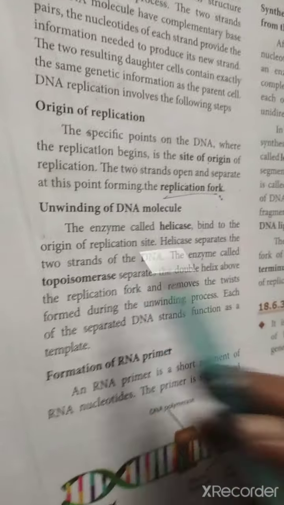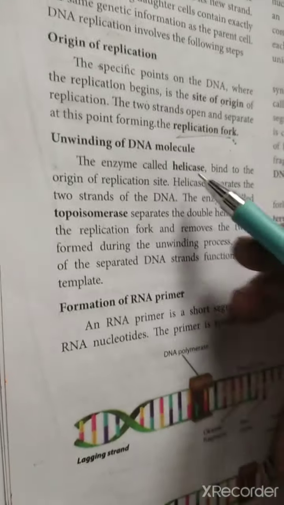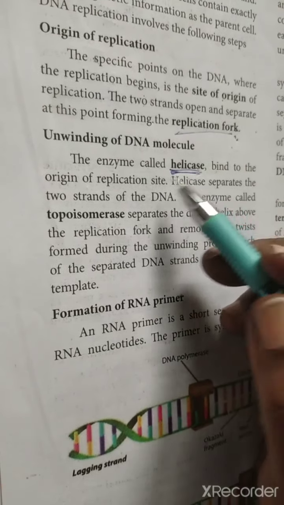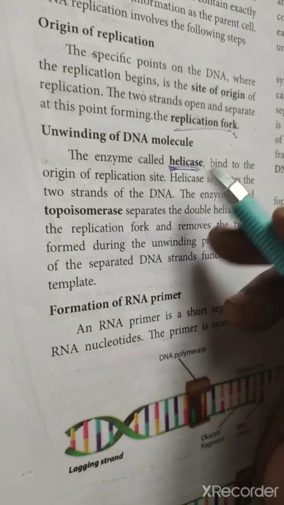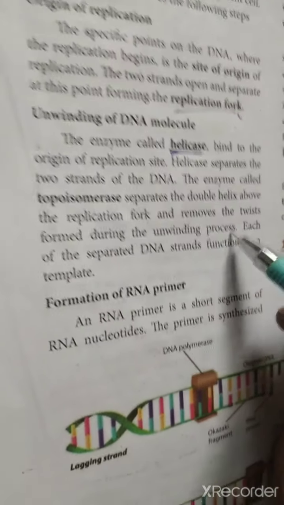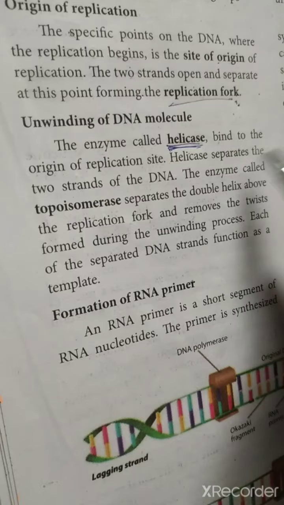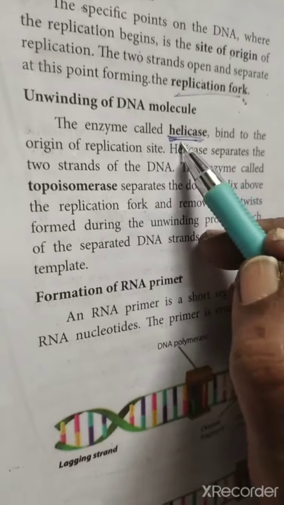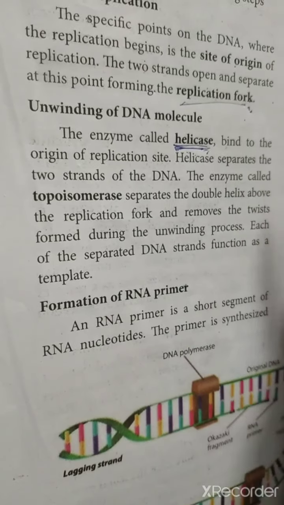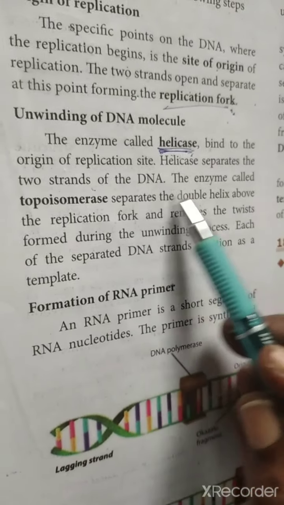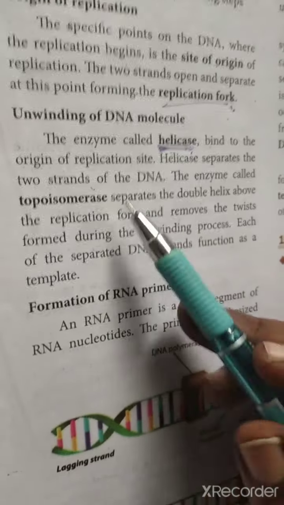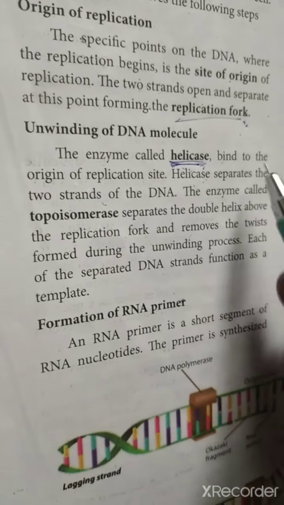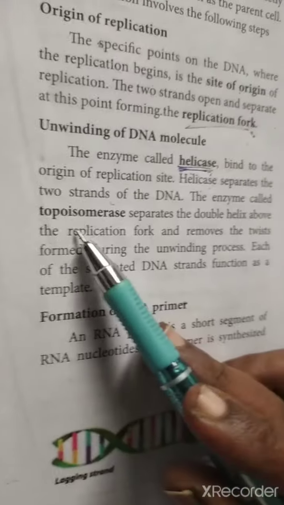Next is the unwinding of the DNA molecule by the enzyme called helicase. It's very, very important. We already said that the Watson-Crick model is a helical structure, but to separate it we use this enzyme, helicase. It binds to the origin of replication site. Helicase separates the two strands. I already told you, helicase separates the two strands. That purpose only we use it.